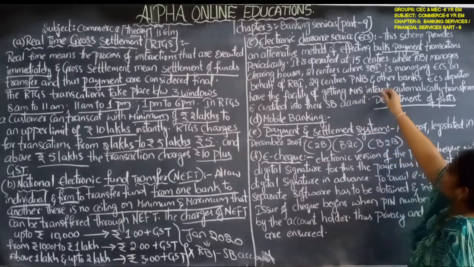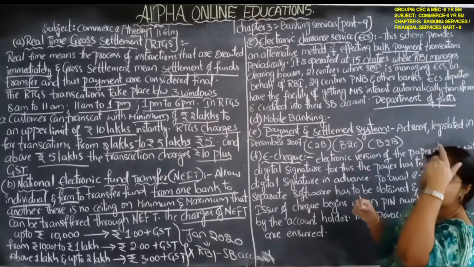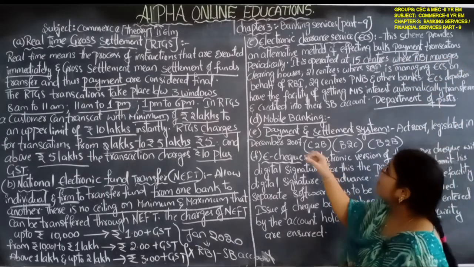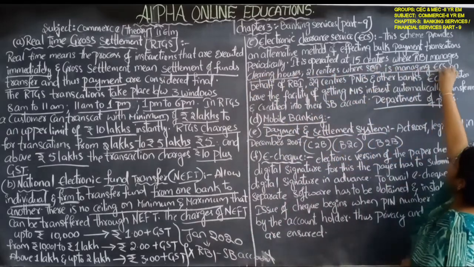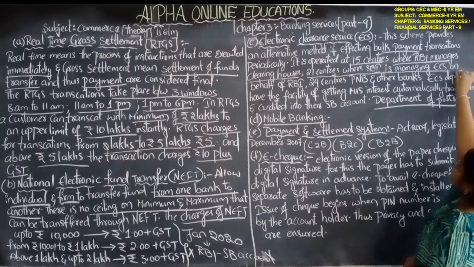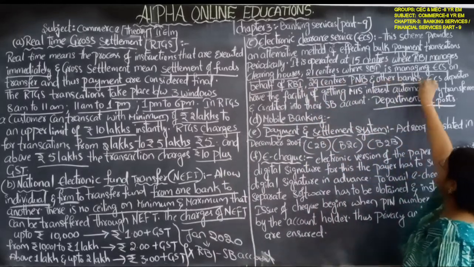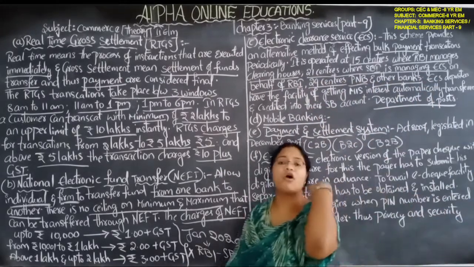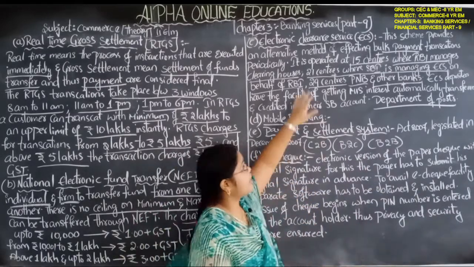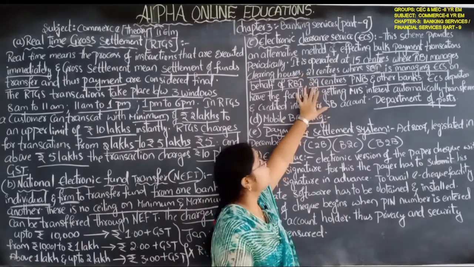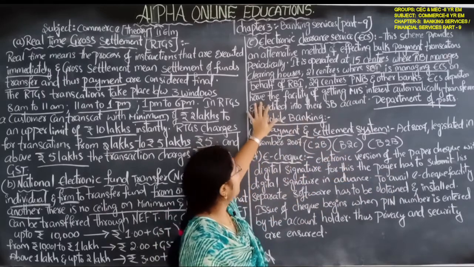It is operated at 15 centers where RBI manages the clearing houses, 21 centers where SBI manages electronic clearance services on behalf of RBI, and 29 centers where PNB and other banks manage on behalf of RBI.